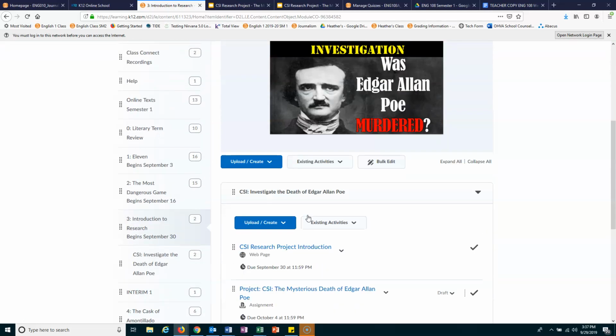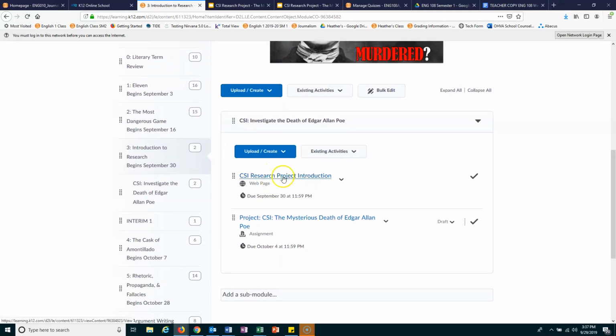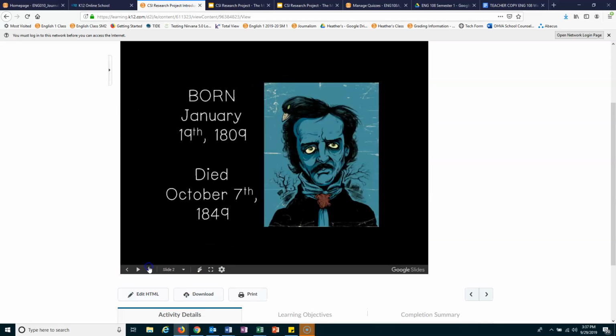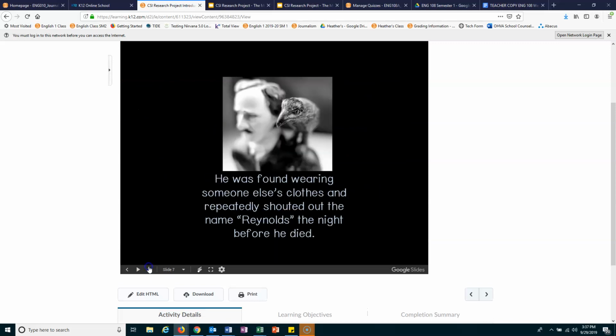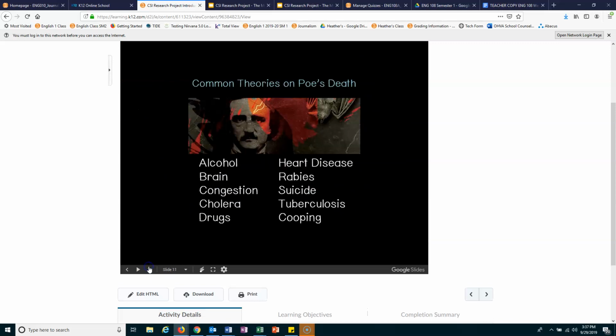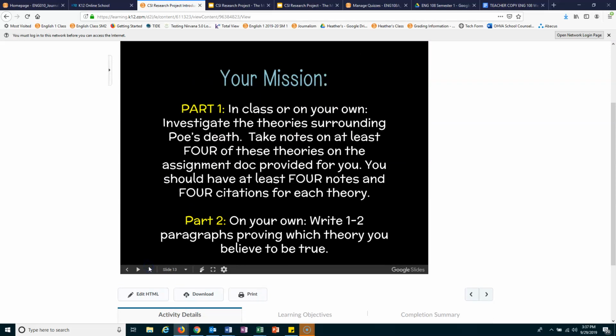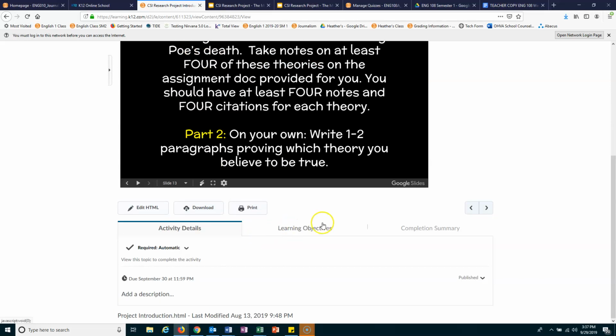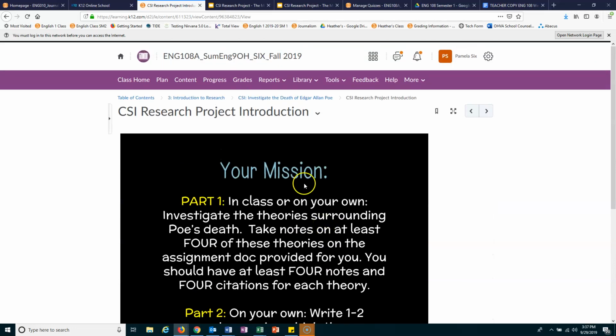As you're going through, obviously, you're wanting to click on the introduction pages, the couple pages that are in here. We are going to be doing a little bit of an Edgar Allan Poe intro here. You're going to see there's quite a few lesson pages with some information about Mr. Poe. Then there's going to be an assignment that you will get to do.